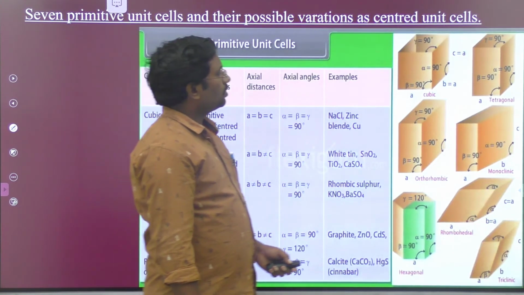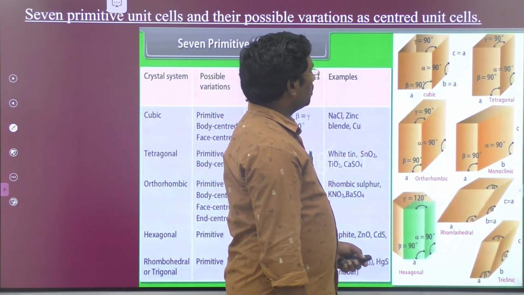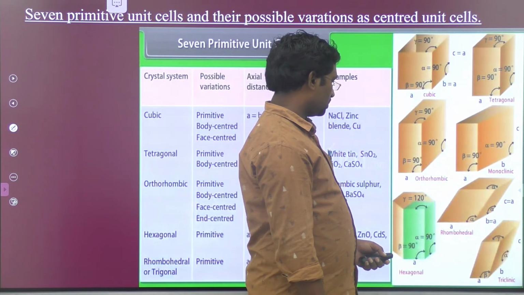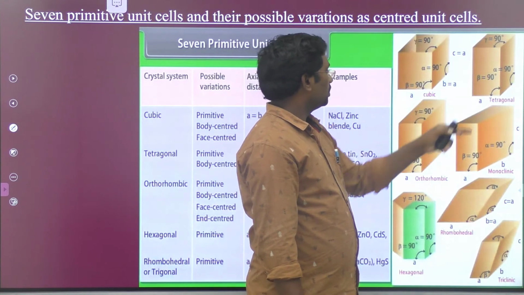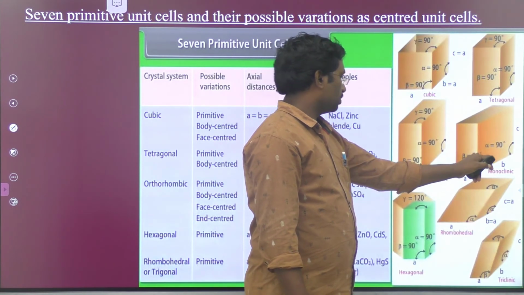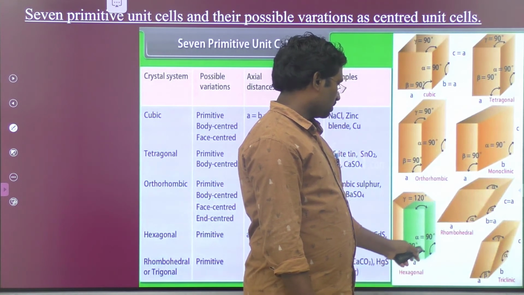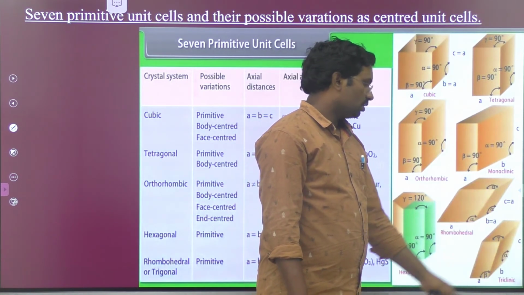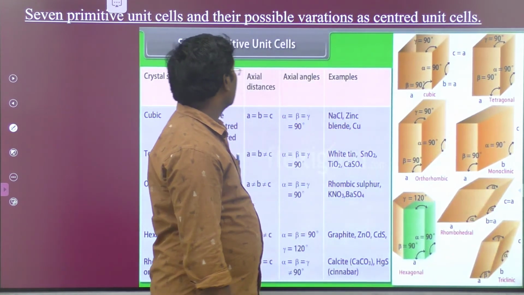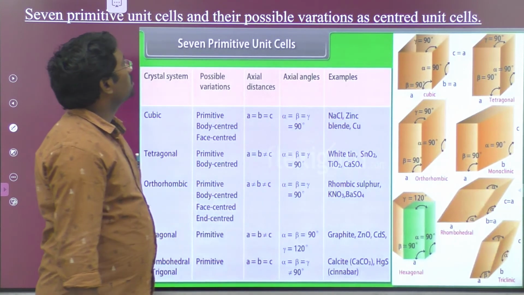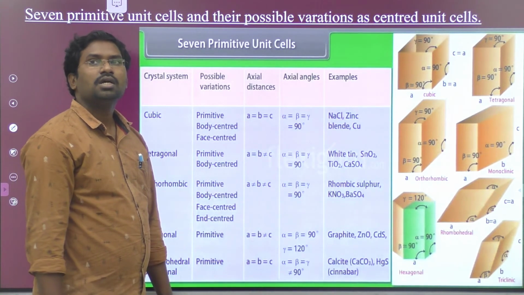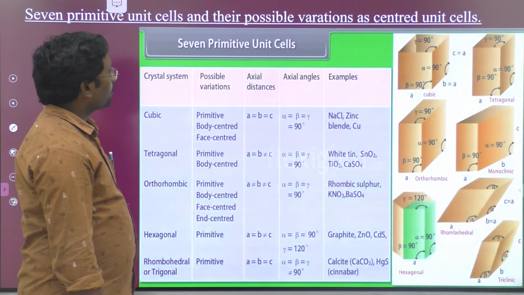So these are all possible crystals and their parameters a, b, c and alpha, beta, gamma: cubic, tetragonal, orthorhombic, monoclinic, hexagonal, rhombohedral and triclinic. So these are all 7 types of unit cells and their possible variations as centered unit cells.